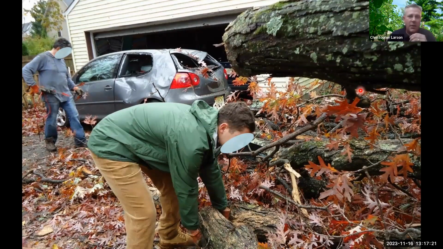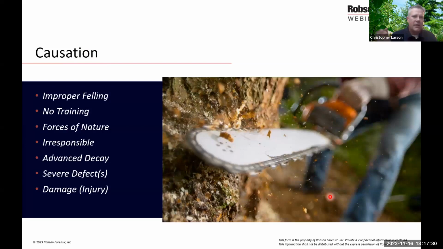And whether there was notice prior to that, we're looking at those types of things in an investigation. And the cause, we've talked about forces of nature quite a bit, but it doesn't always have to be an extreme wind that causes the tree to fall. It could be someone that improperly felled the tree. They might have made some missteps in the felling process, and the tree went completely the wrong way.